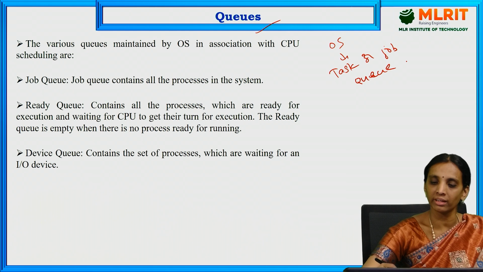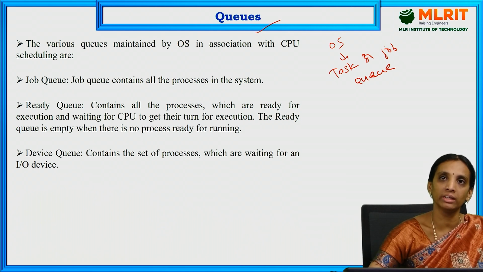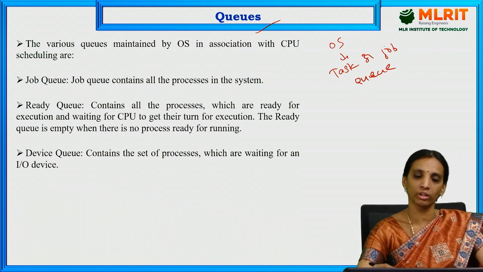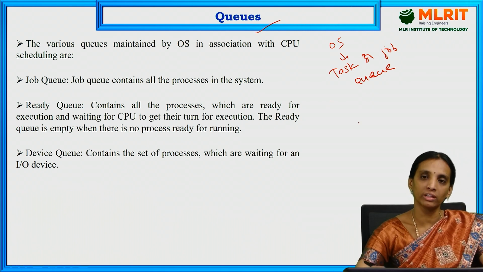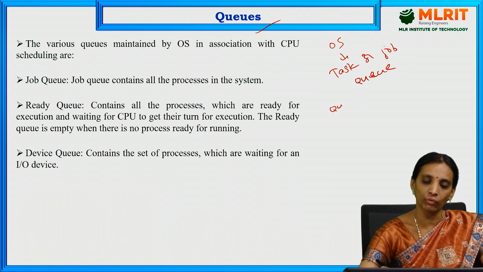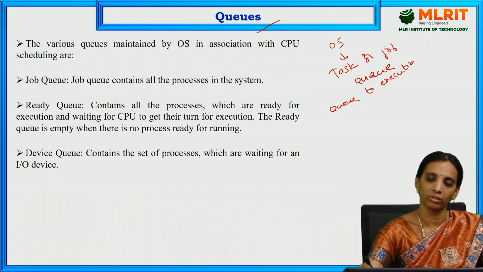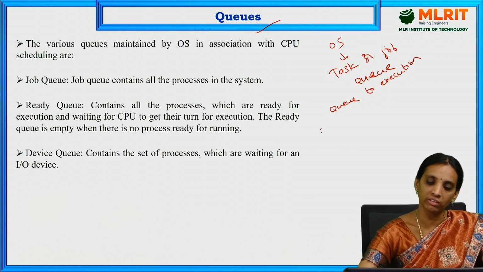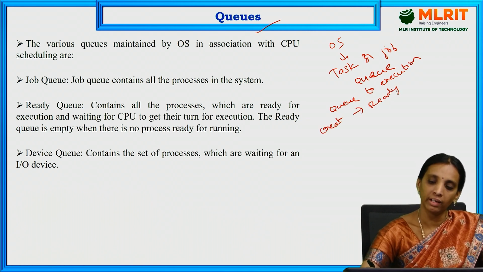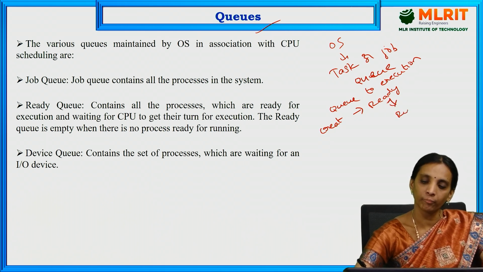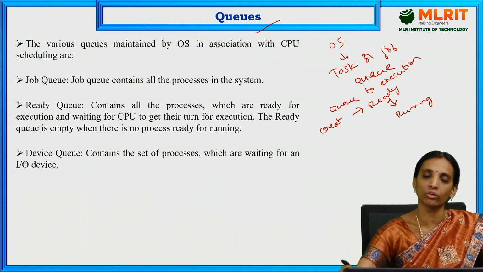There is always a number of processes continuously running in the operating system. Among those processes, the task that is currently running is moved from the queue to execution. The task which is created first goes to the ready state, and whenever resources are allocated, it is ready for execution. So it goes to the running state.